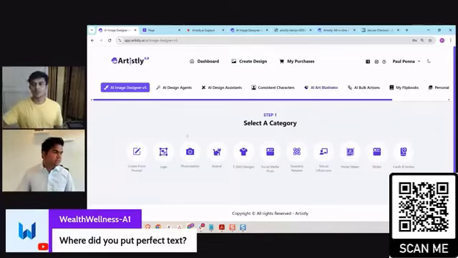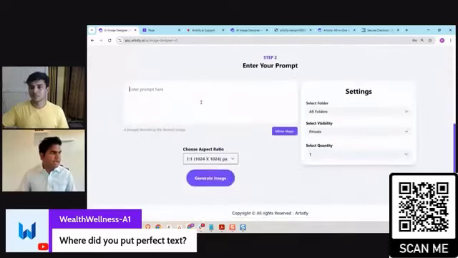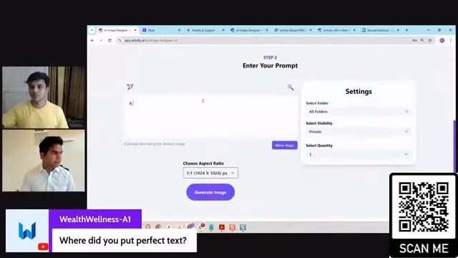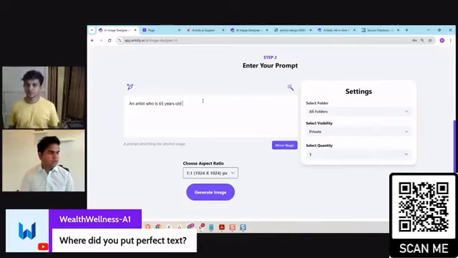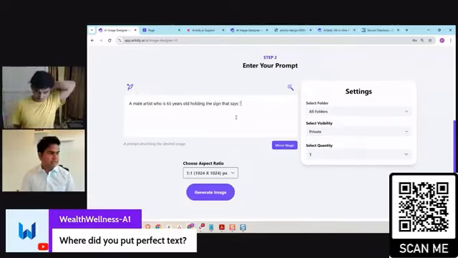Does that make sense? So let's say, for example, if I do photorealism and I put a male artist, 65 years old, holding a sign that says artistly rocks.